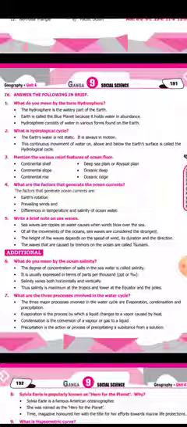Yeah. Then mention the various relief features of the ocean floor. There we have 6 features. What are they? Continental shelf, continental slope, continental rise, then deep sea plain or abyssal plain, then oceanic deep and oceanic ridges. Okay, these are the various features of the ocean floor.